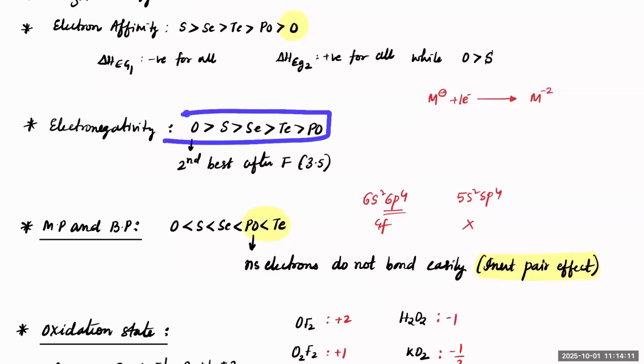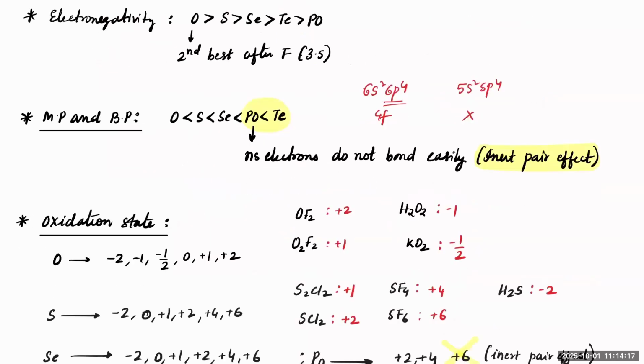Next, electronegativity-wise, it's a regular trend down the group. In fact, oxygen is the second most electronegative element after fluorine. Melting point-wise, down the group it is supposed to increase, and that's the way it is, except for polonium, which will have an inert pair effect and a weak metallic bonding. Thus, tellurium will have a better boiling point and melting point.